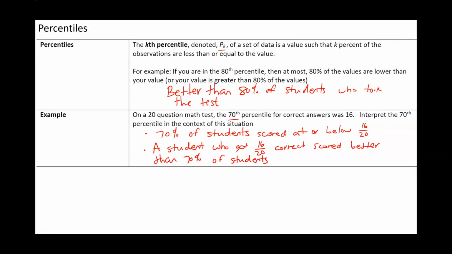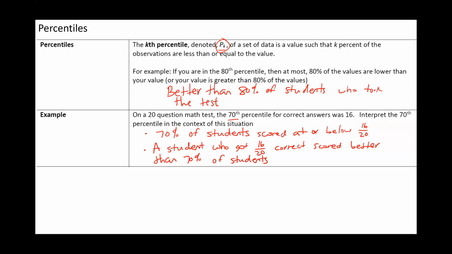In the second part of chapter 2, we are going to be talking about percentiles and upper and lower fences and outliers. So first off, what is a percentile? Now, percentile, given by the notation p sub k of a set of data values, is a data value such that k% of the observations are less than or equal to the value. Okay, now what does that even mean?